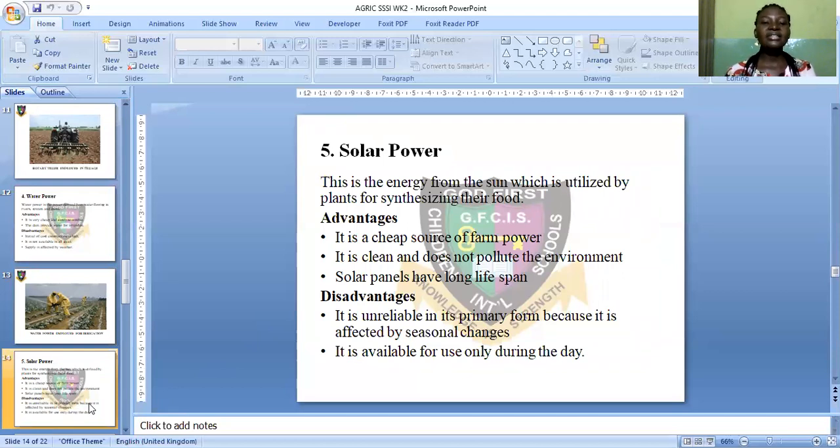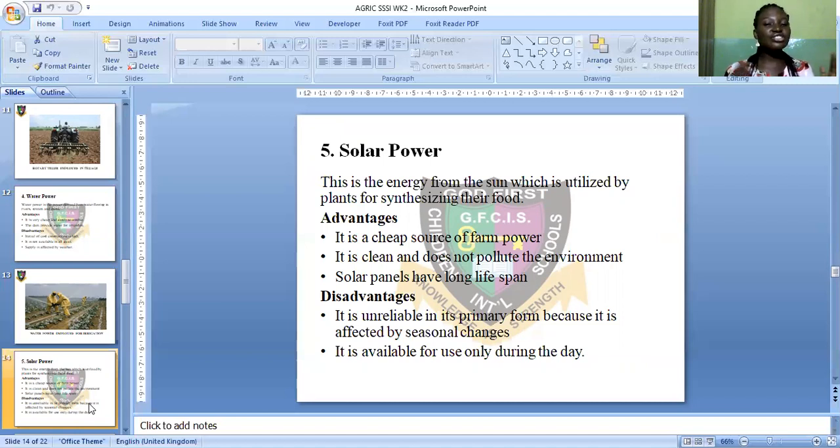Now let's move to another power, which is solar power. Solar power. This is the energy from the sun, which is utilized by plants for synthesizing their food. From our knowledge of photosynthesis, we see that solar power is very essential in the growth of crops. Solar power is the energy from the sun, or solar energy, which is utilized by plants for synthesizing their food.